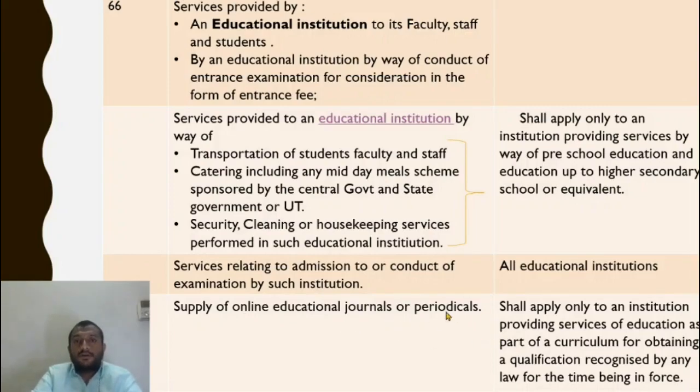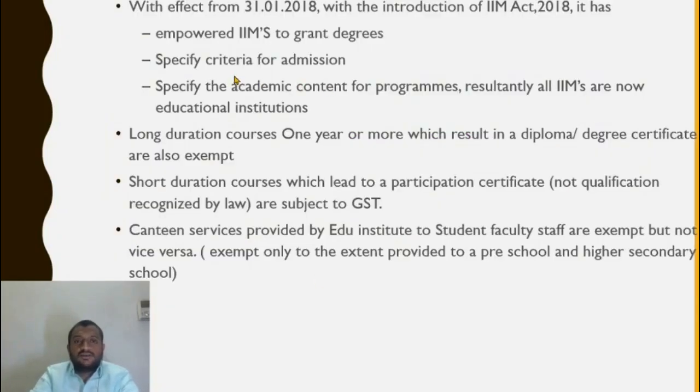And what is the third kind of institution? Modular employable skill course. So if this vocational educational course provided by ITI gives online journal to the persons who are attending the course, that is also subject to tax. Understood? So the only exemption for online journals is available in respect of education as part of a curriculum for obtaining a degree recognized by law. Understood? So that is it.